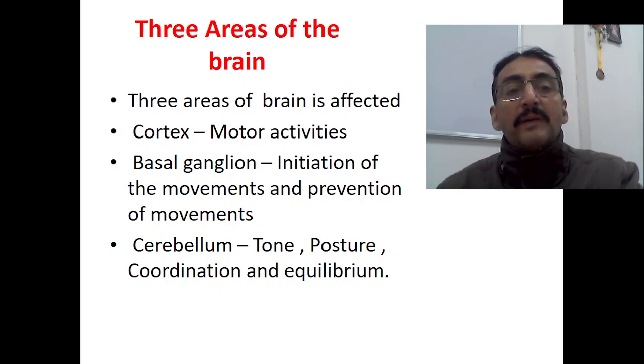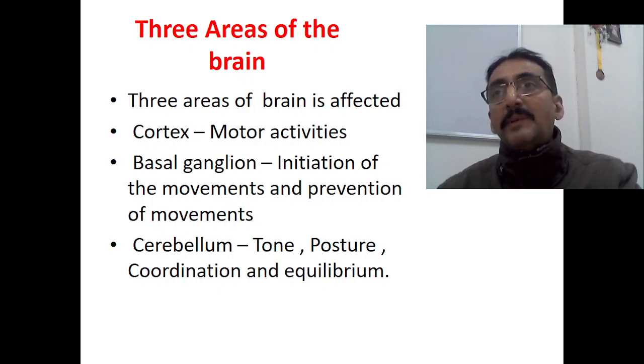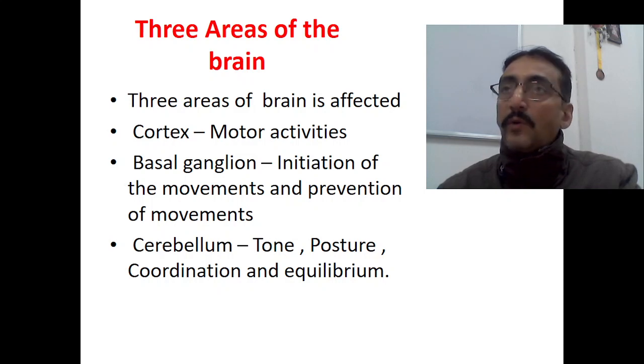Another common area affected in cerebral palsy is the basal ganglia. The basal ganglia is important for the initiation of movements and also the prevention of excessive, unwanted movement. That means modifying or tuning the movement. That is the function of the basal ganglia. Sometimes, unfortunately, the basal ganglia will be affected, and that also leads to cerebral palsy. That's a different type of cerebral palsy.